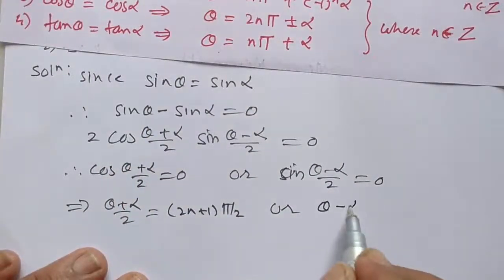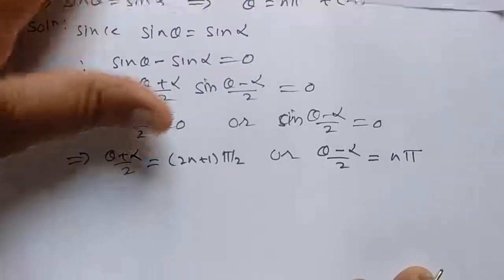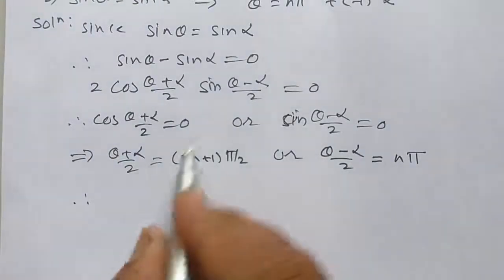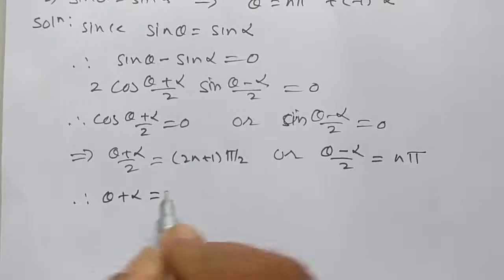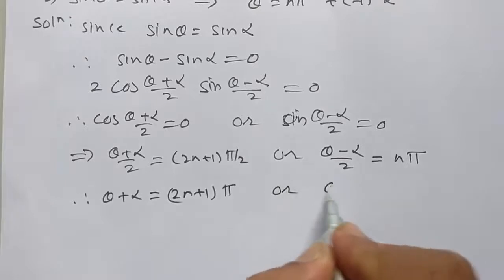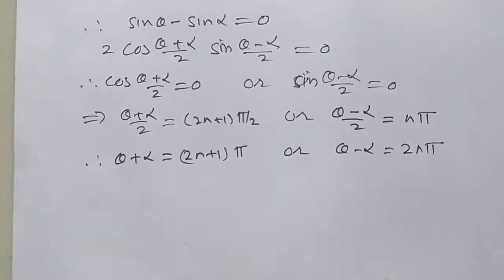So theta minus alpha upon 2 is equal to n pi by the standard formula. Therefore, multiplying by 2, theta plus alpha is equal to twice n plus 1 into pi. Multiplying by 2, theta minus alpha is 2 times n pi.